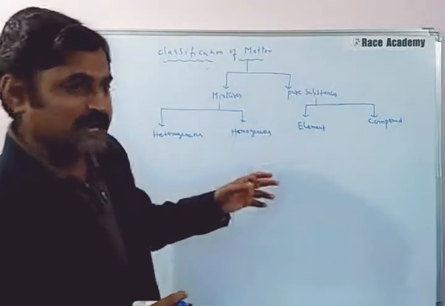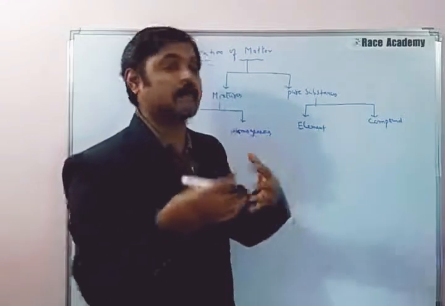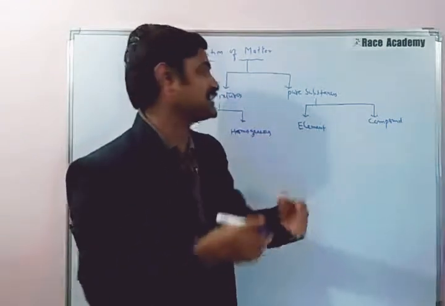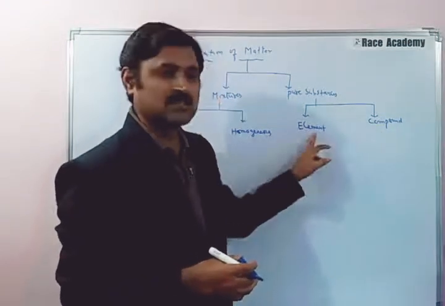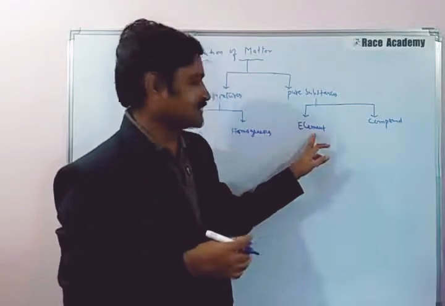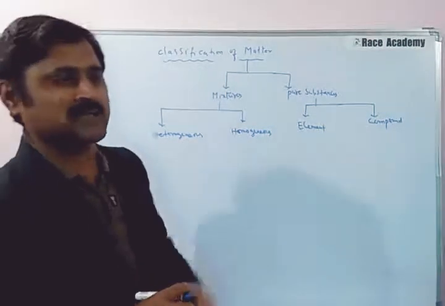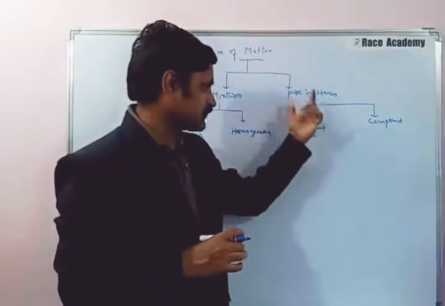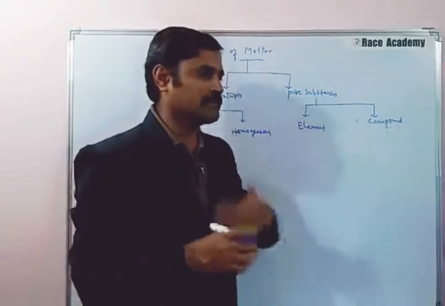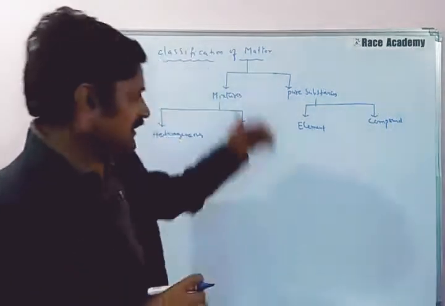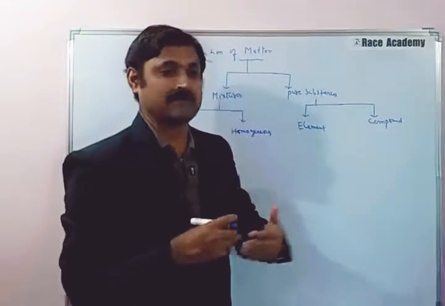A compound is a pure substance that results when two or more elements combine chemically to form different substances. This is the purest form of the substance. So when a substance is in pure form containing the same type of particles, atoms or molecules, that is called an element. But a compound is different. A compound is obtained by the combination of elements and contains different types of atoms.